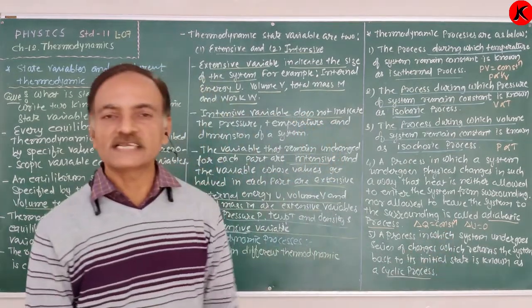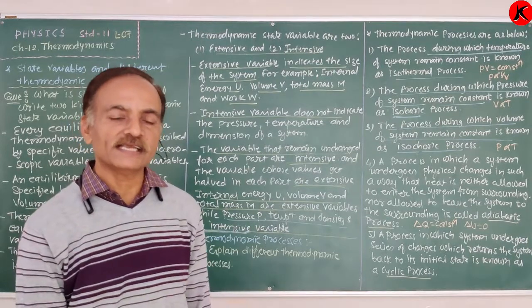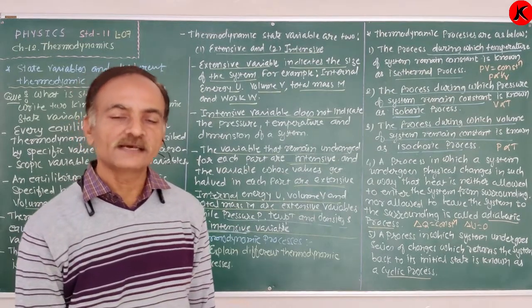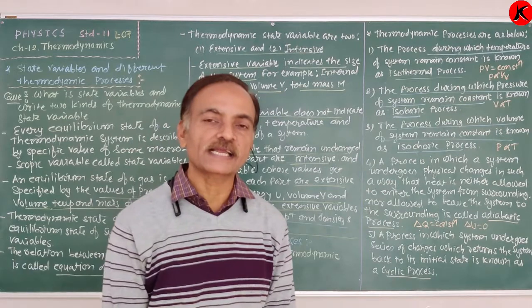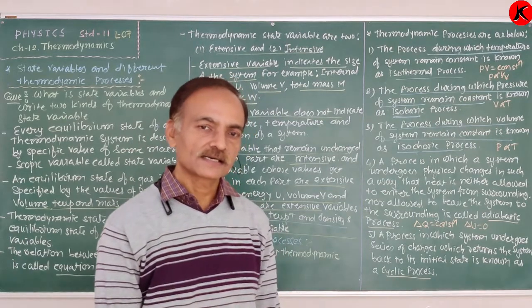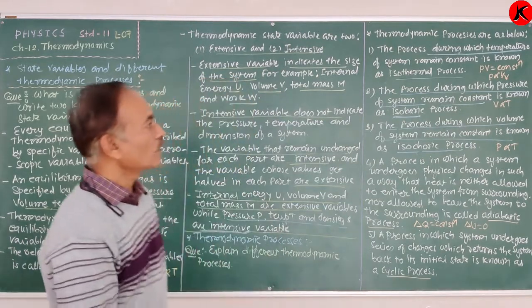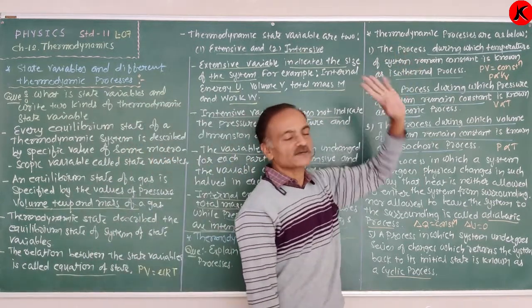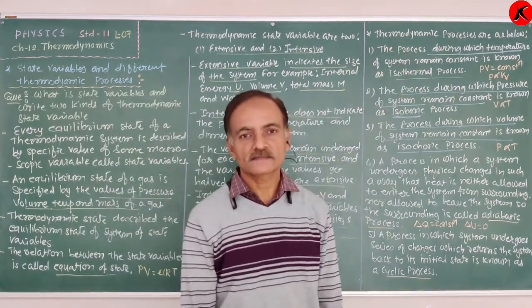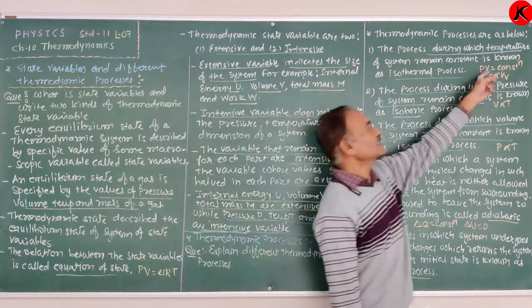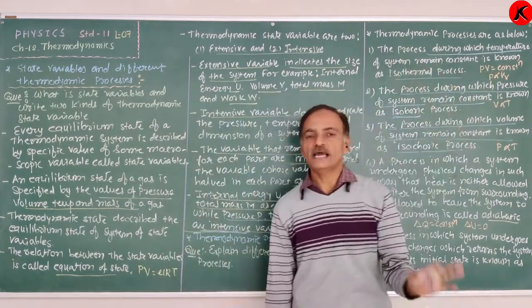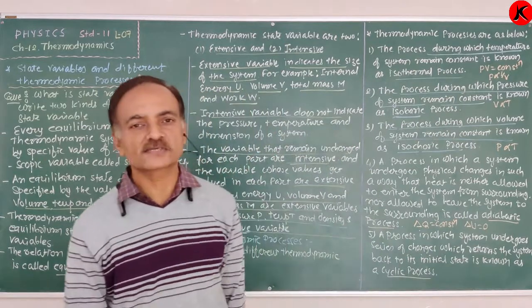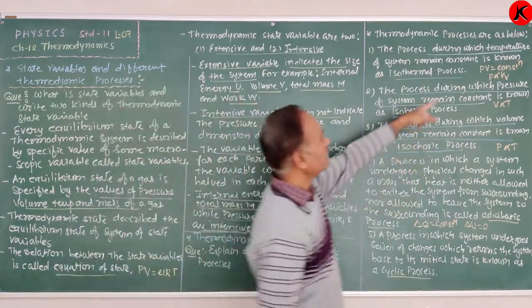Also, in this chapter we will discuss the cyclic process in detail, and obtain the equation of the work done during the cyclic process. Clear? Again we repeat it. What is the isothermal process? The process during which the temperature of the system remains constant. Since the temperature is constant, PV is equal to constant, and pressure is inversely proportional to the volume of a system.